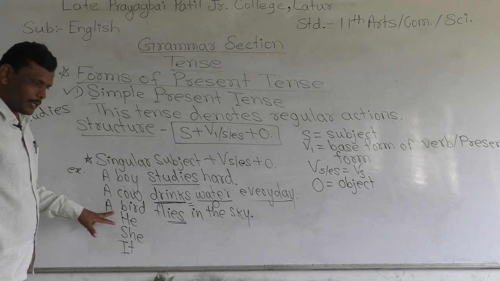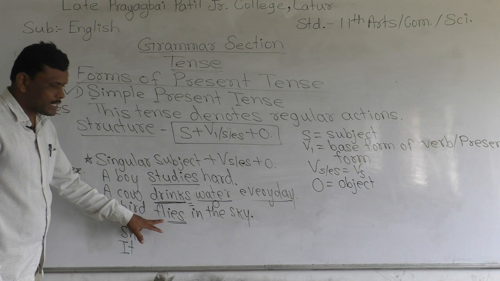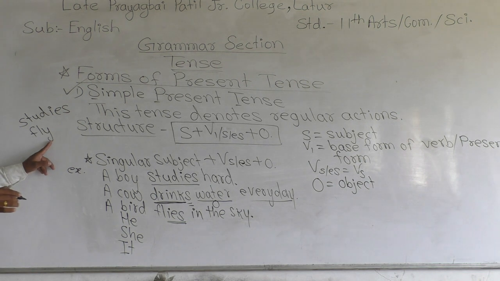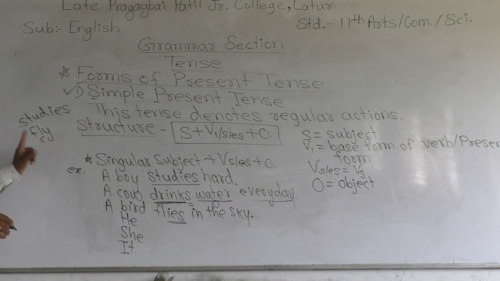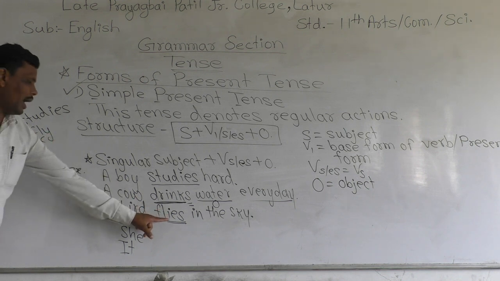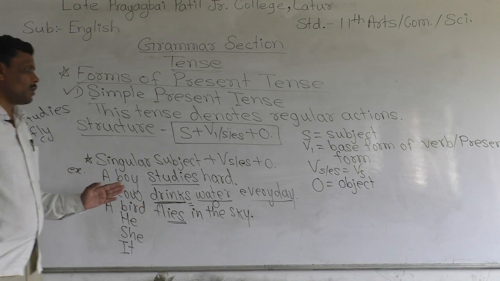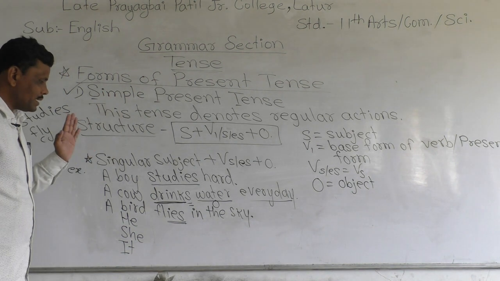A bird flies in the sky. A bird is a singular subject. Flies, the base verb is fly, and at the end there is Y, and before Y there is a consonant. That time when we add ES, we have to change Y into I and ES is added, like studies. A bird flies in the sky. This is an example of simple present tense.